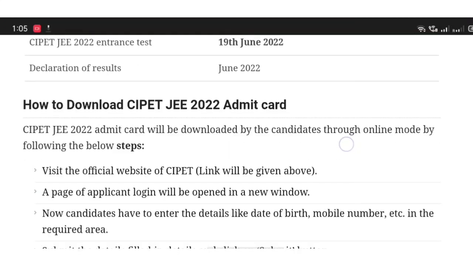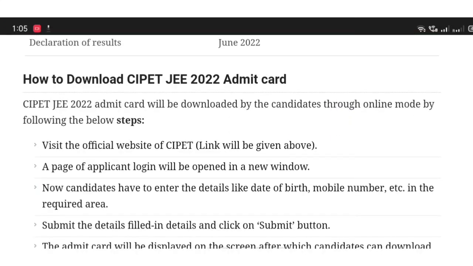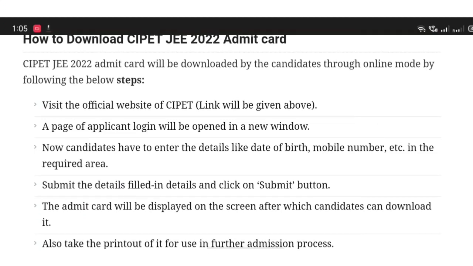How to download CIPET JEE admit card? CIPET JEE 2022 admit card will be downloaded by the candidate through online mode following the below steps. Visit the official website of CIPET. The link is given in the description box.